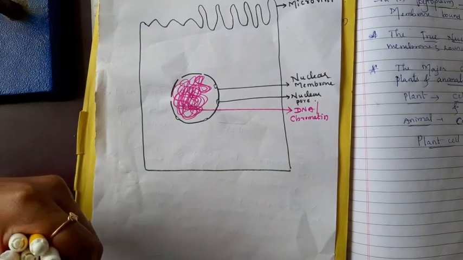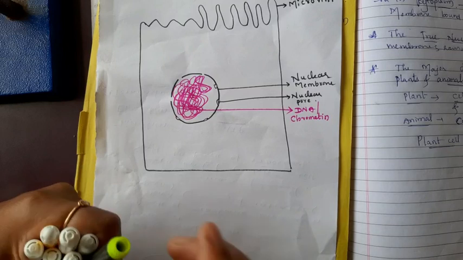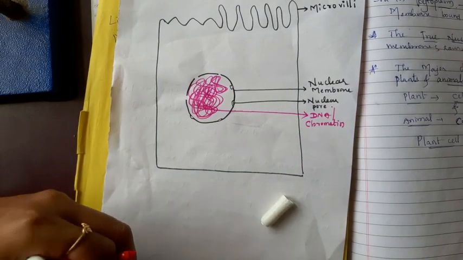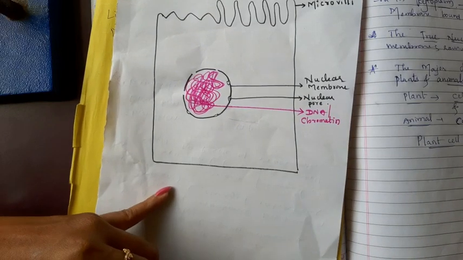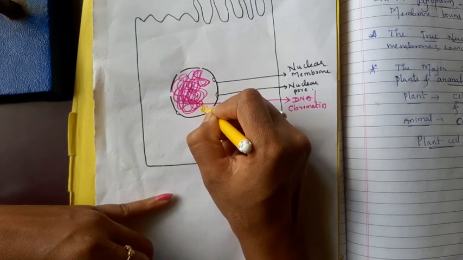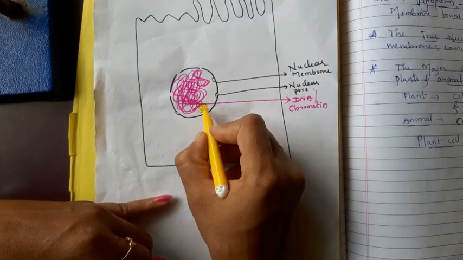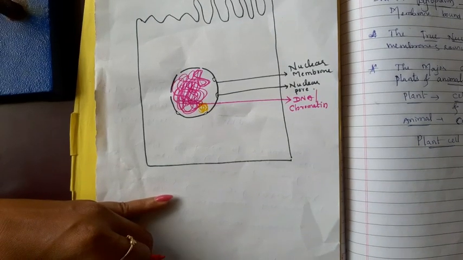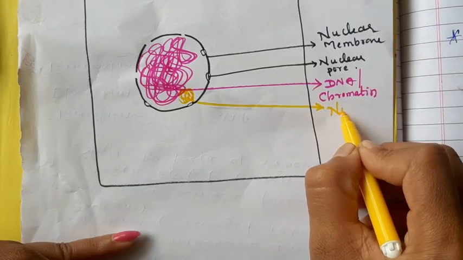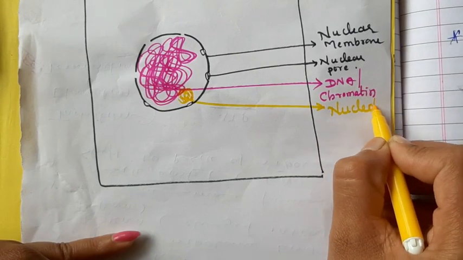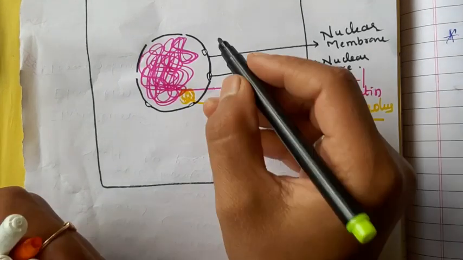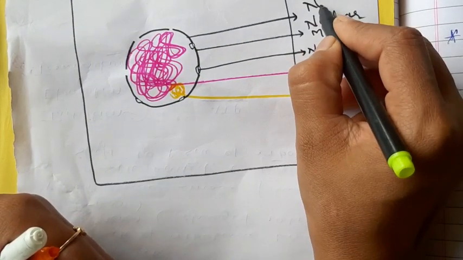Then a small globular structure, present in the nucleus, is considered the nucleolus. Nucleolus. The whole structure is known as the nucleus.